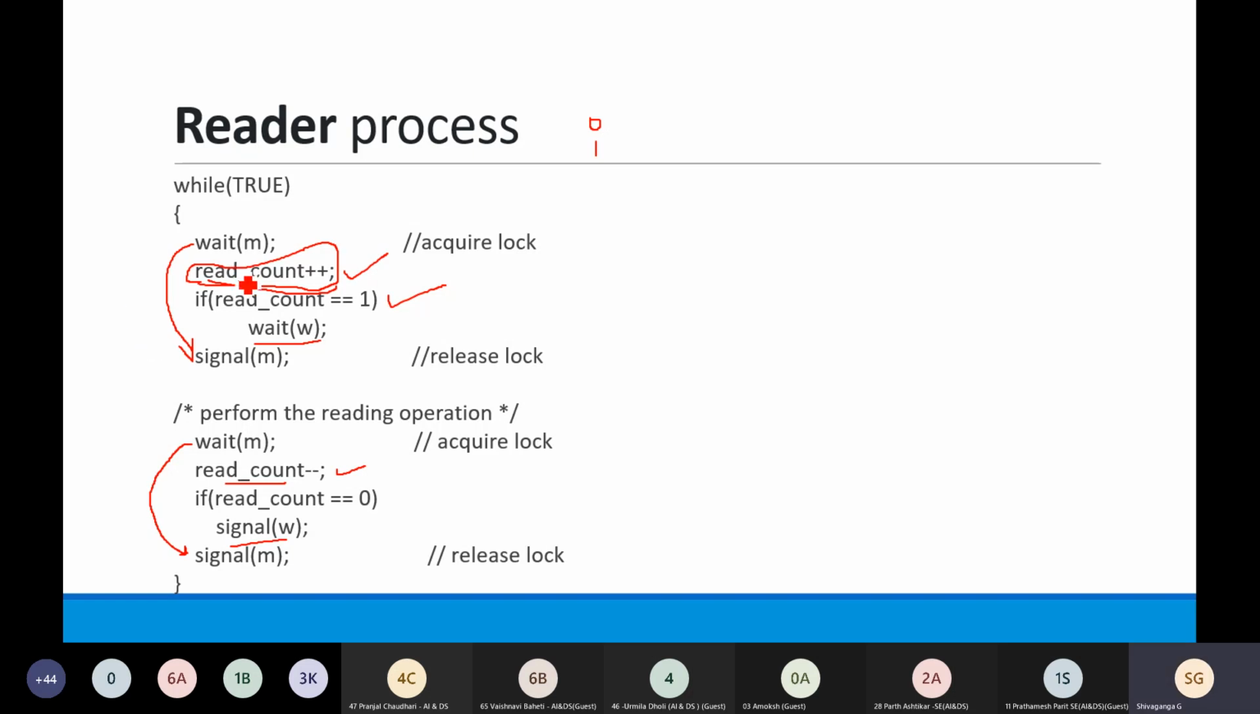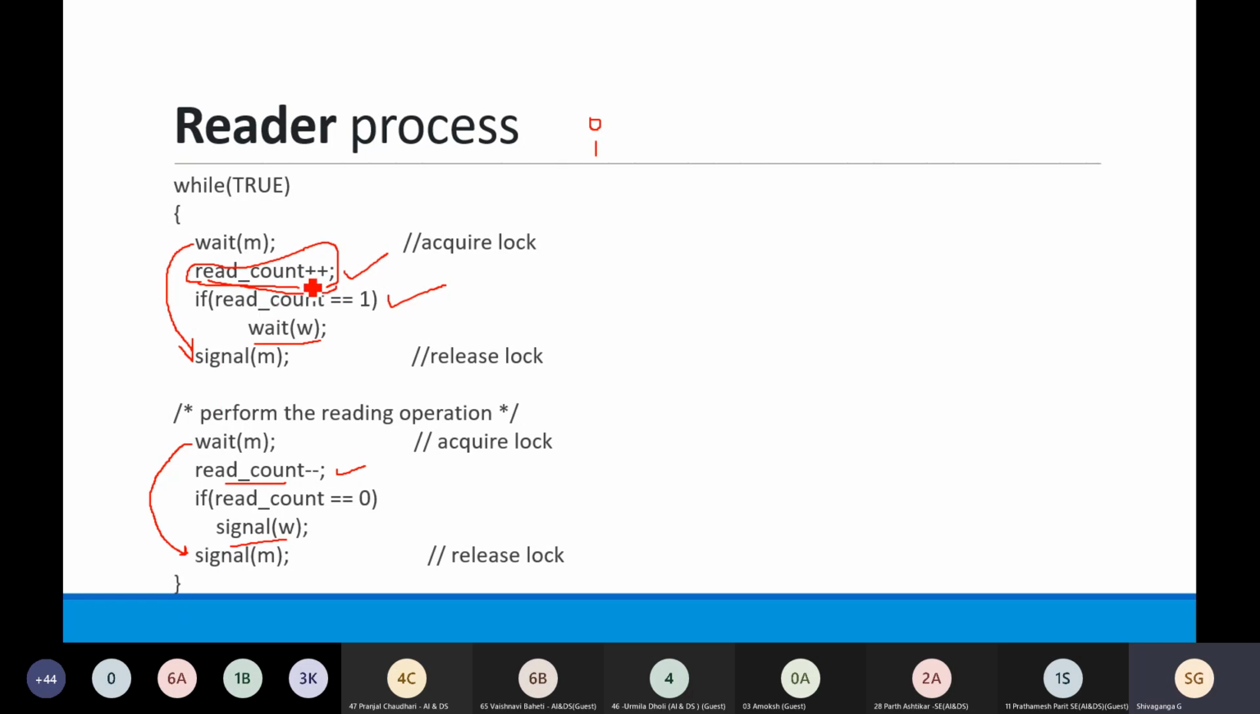So whenever the read count will be incremented, that has to be done within the critical section only. That means in between wait and signal. Similarly, after reading, when I want to change the read count, that is I want to subtract the read count, because my reading is done so the reader count should be decremented. At that time also that operation will be done inside the wait and signal, that means within the critical section.